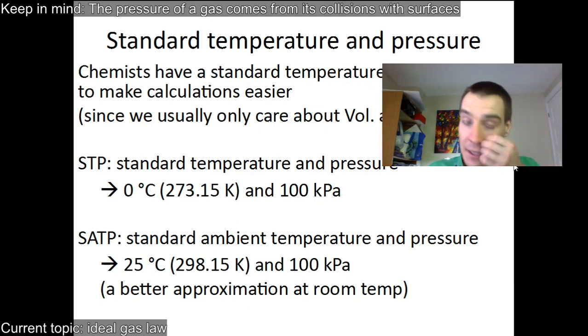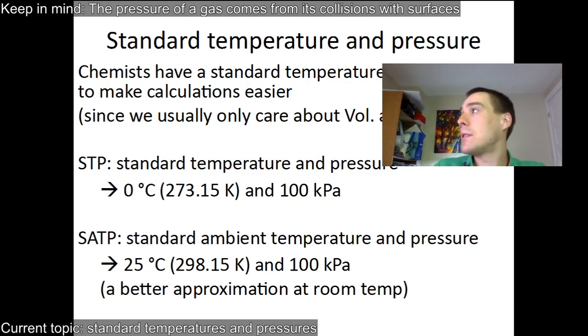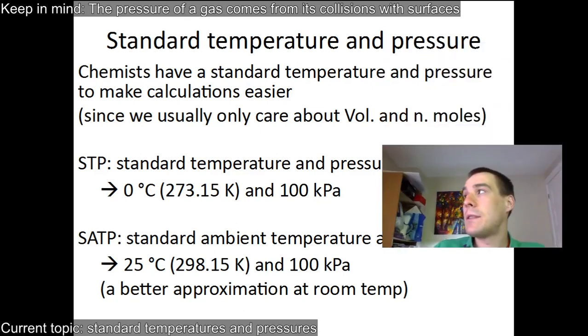Now the last piece is it's handy to have standard temperatures and pressures, just so that everyone agrees what kinds of conditions we're going to measure gases in. We usually care more about volumes than the number of moles.